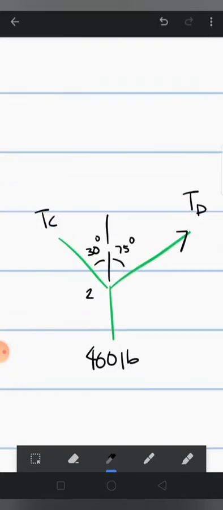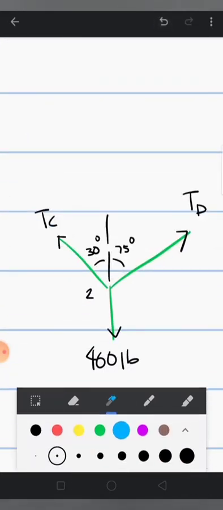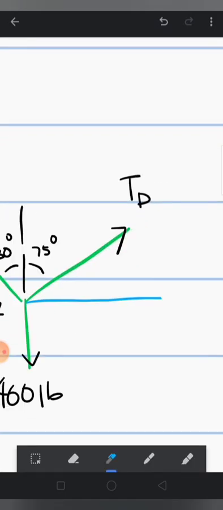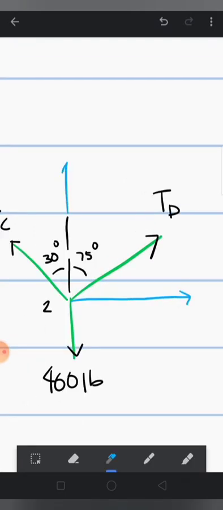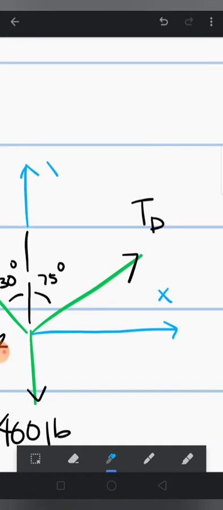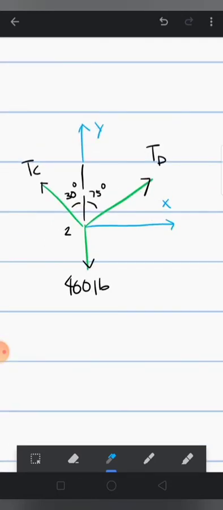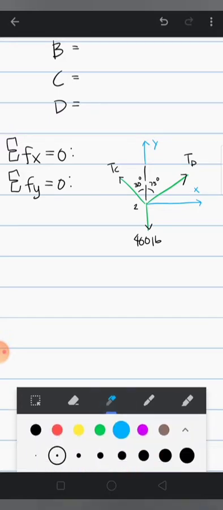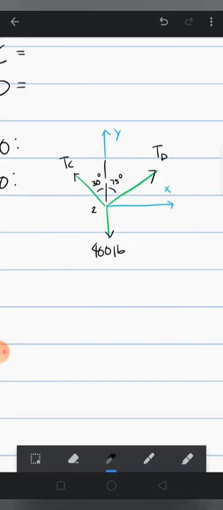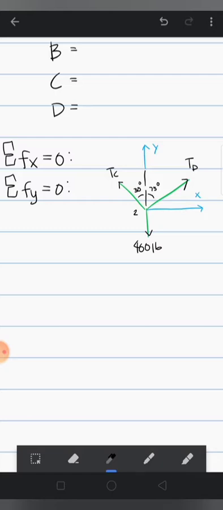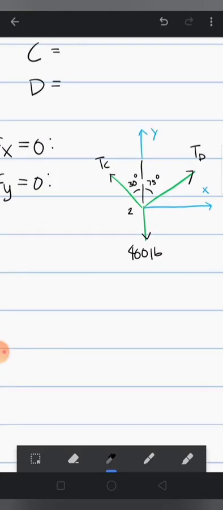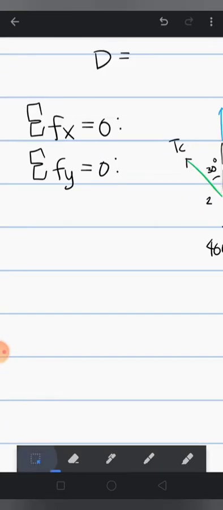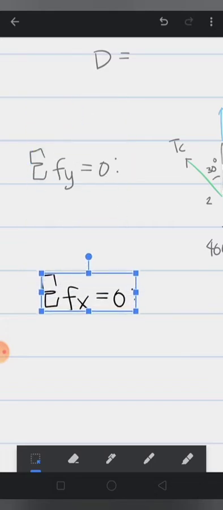So by equilibrium, if we draw some arbitrary axis here, say this is the x and y axis, and sum all the forces in the x and y direction, we will get these equations. Let's start with x first. What do we have?